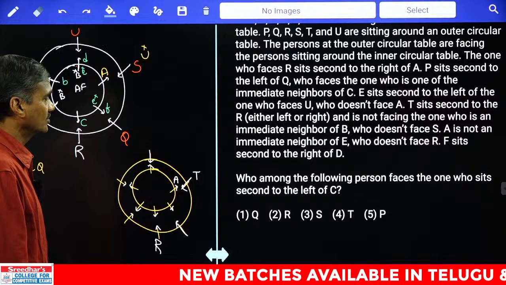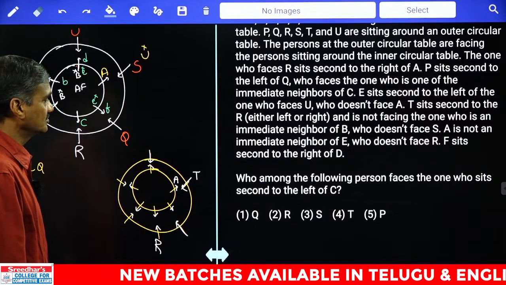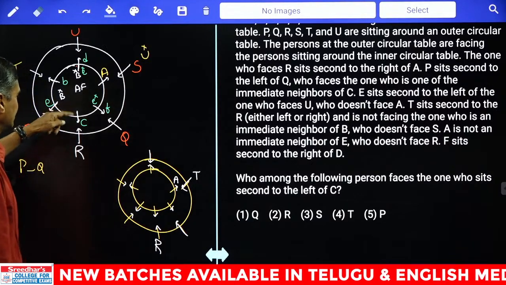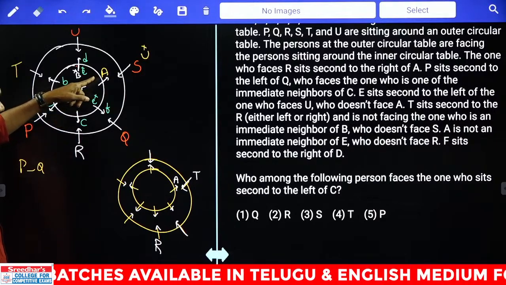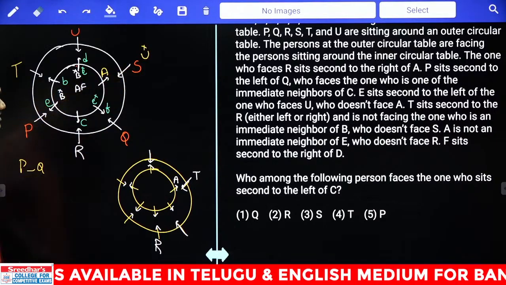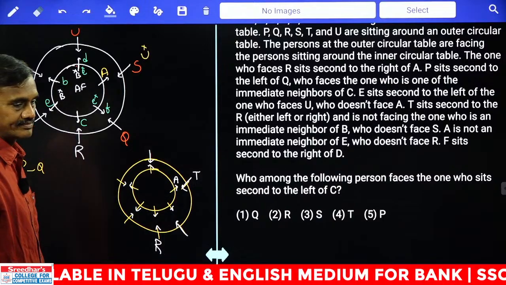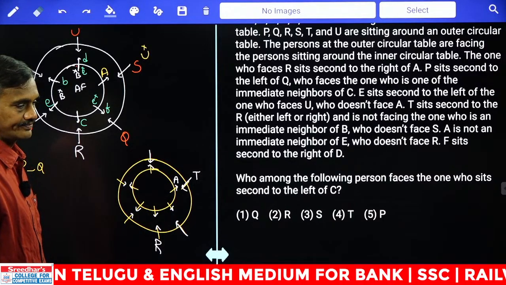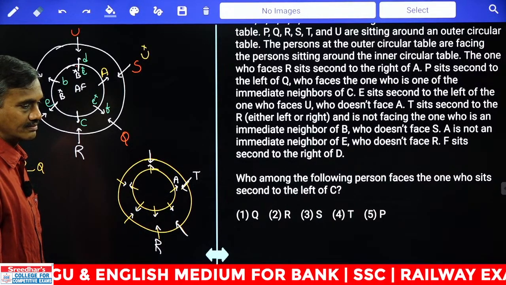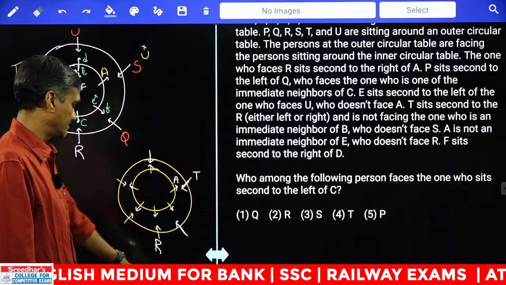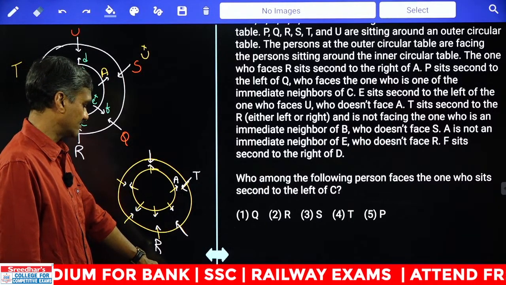Then coming to the first one: who among the following persons faces the one who sits second to the left of C? Second left of C and the person facing. Who is that person? Yes is the answer, choice 3. Clear? Then coming to the next one.